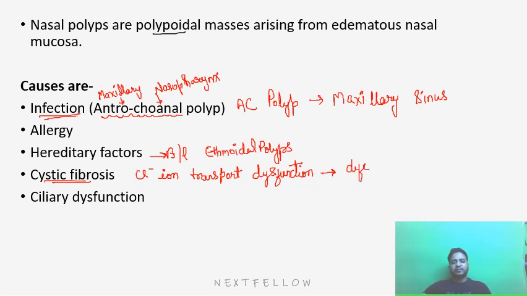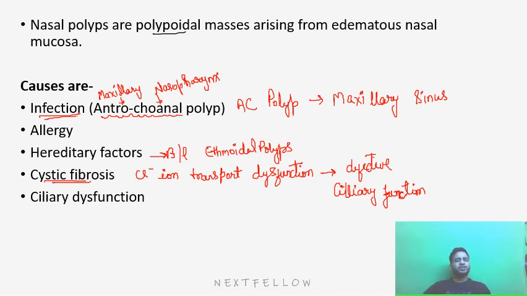There will be defective ciliary function, leading to accumulation of mucin in the sinuses, leading to blockage of the osteomeatal complex, and again hypertrophy of the nasal mucosa. And the last cause is ciliary dysfunction.